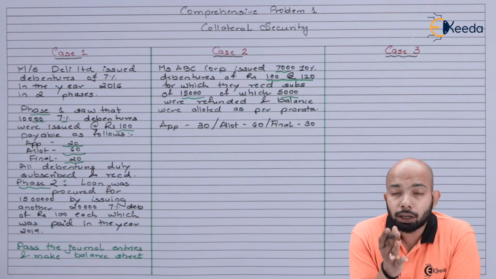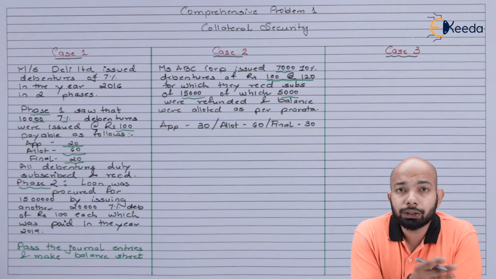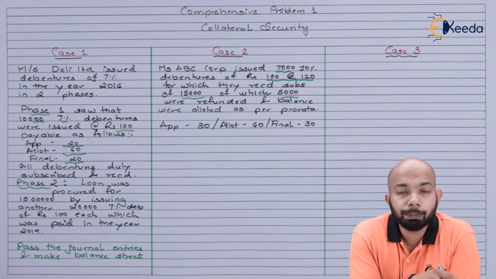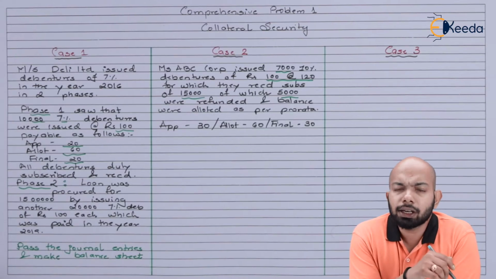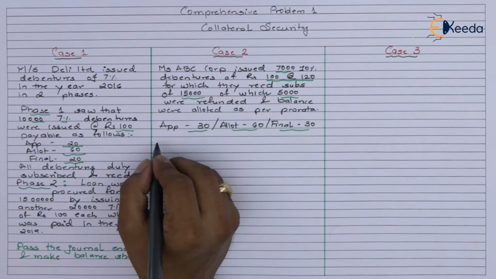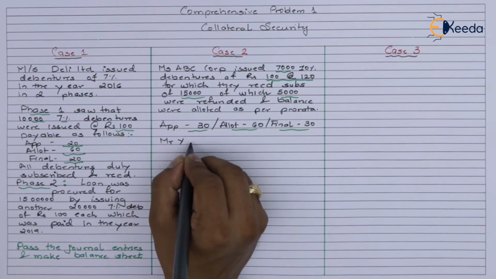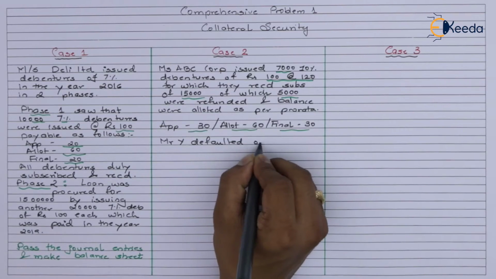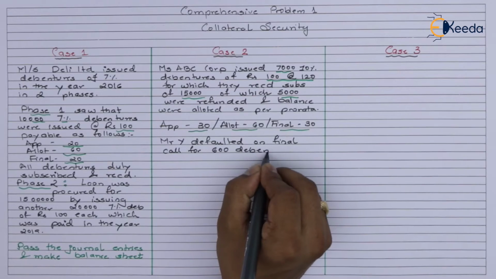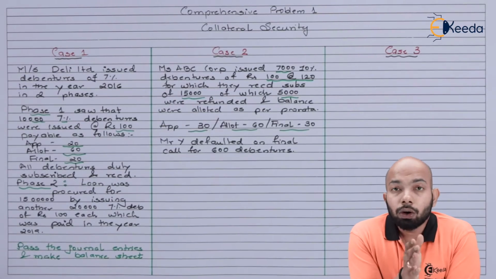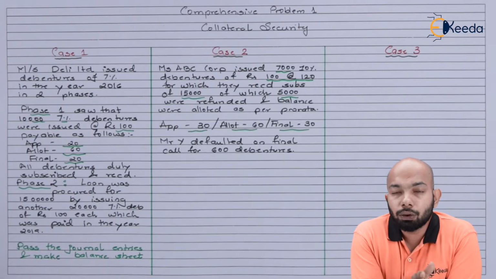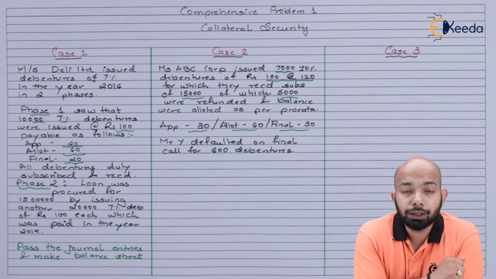Now on application, allotment and final. On application they are taking 30 rupees. On allotment they are taking 60 rupees, which includes the specifications related to premium as well. And the final call takes around 30 rupees. Now, Mr. Y, one debenture holder, defaulted on the final call for 600 debentures, which has been mentioned.